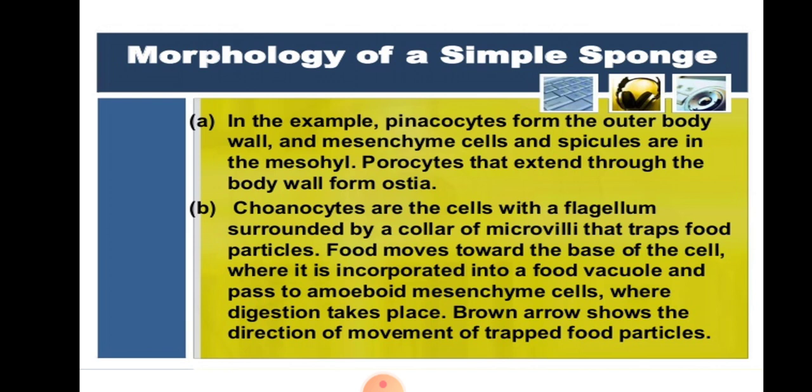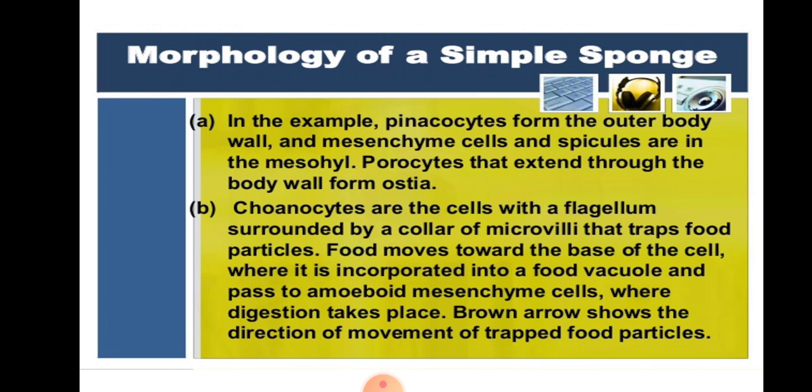Two types of pores are present in their body. Throughout their body are the small pores known as the ostia, and in the upper part of the body, a large opening that we call the osculum. So the water current enters the body through the ostia and flows out through the osculum.